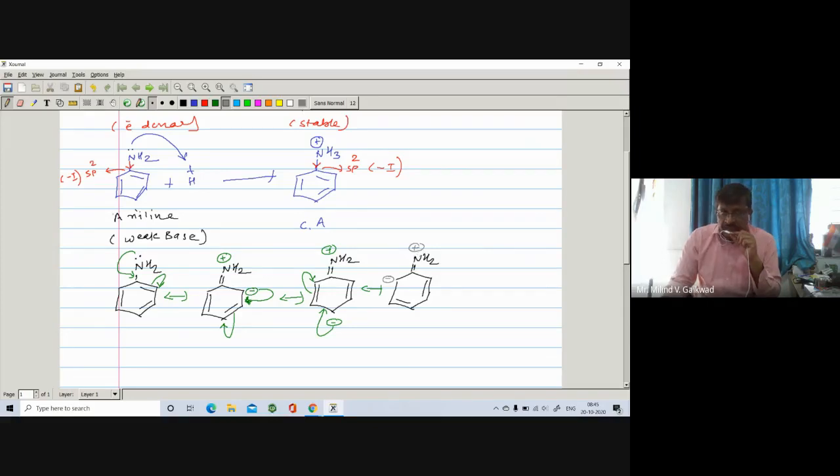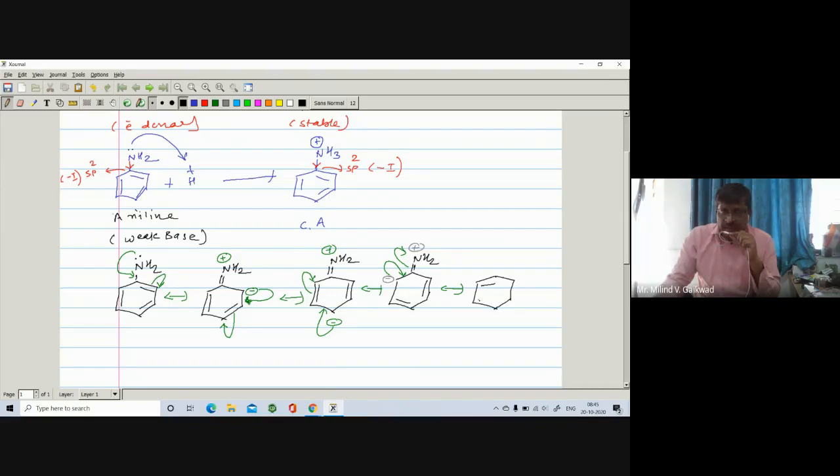Further, the nitrogen carries positive. Here this pi bond opens on the nitrogen, neutralization of the positive charge. Carbon becomes positive. So this negative will shift onto this sigma bond, and you are getting the next resonating structure.